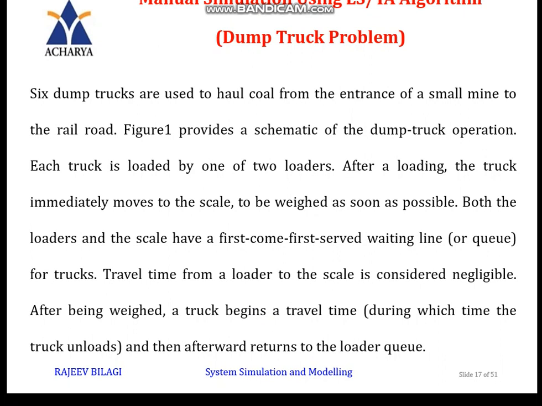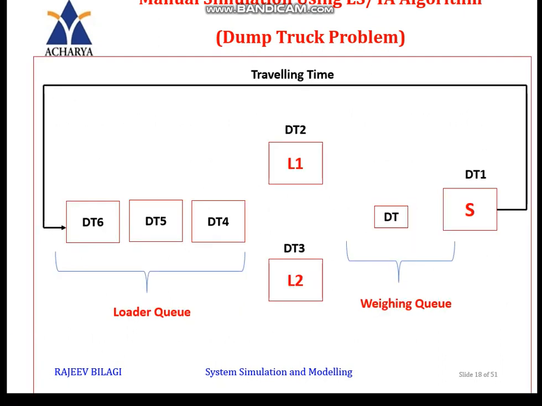Now we will look at the scenario. It has been given as six trucks. I will call them DT1, DT2, DT3, DT4, DT5, DT6. In the scenario, the first truck has finished its loading part and is getting scaled, so the weighing of DT1 is going on.